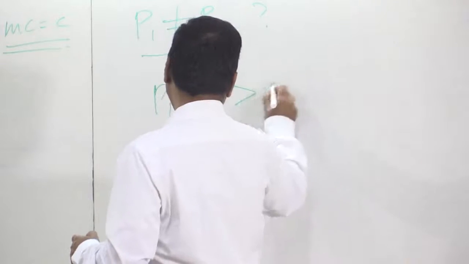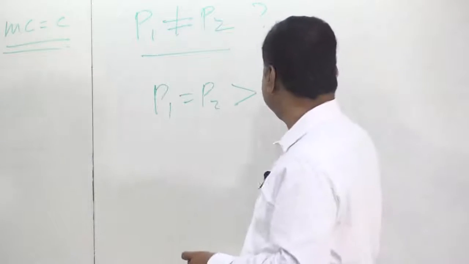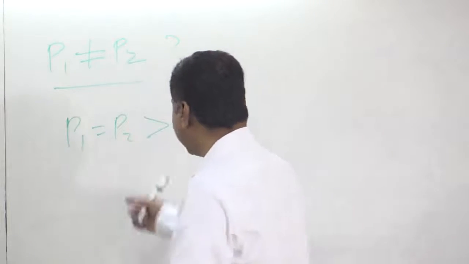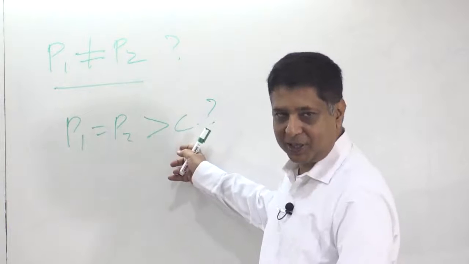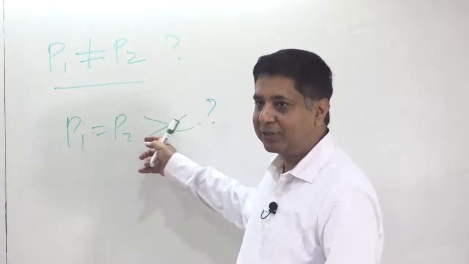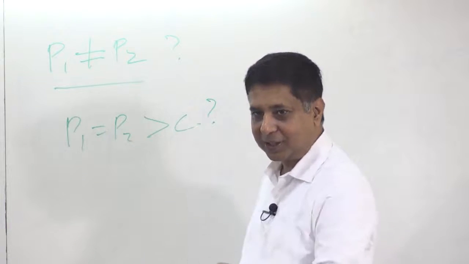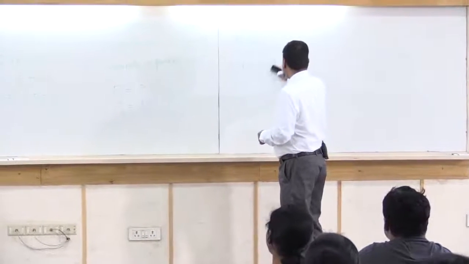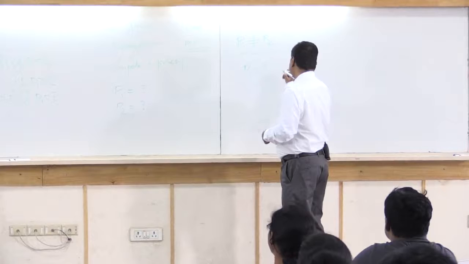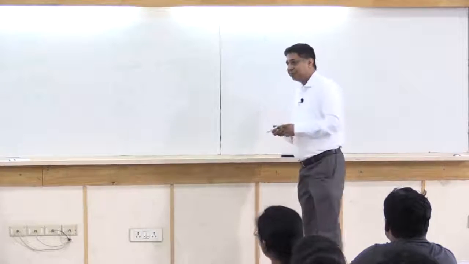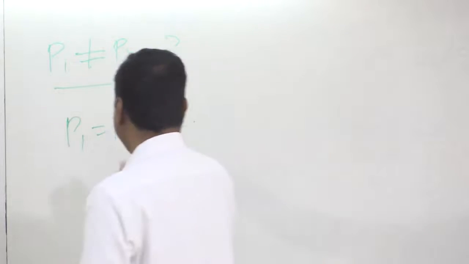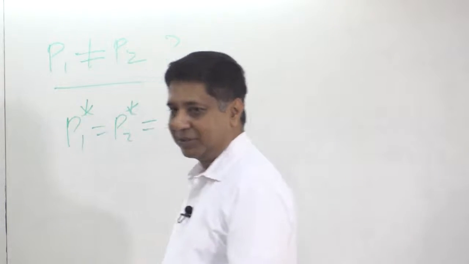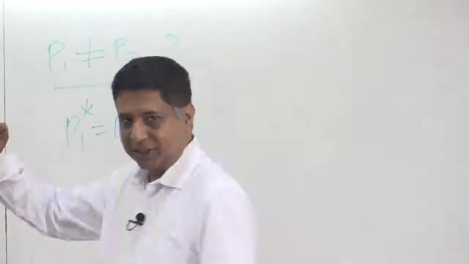But can it be greater than C? It cannot happen that P1 equals P2 is greater than C, because then each firm will have an incentive to undercut the other guy and get the whole market. So, what has to happen is P1 equals P2 equals C. In equilibrium, the prices should be equal to the marginal cost.